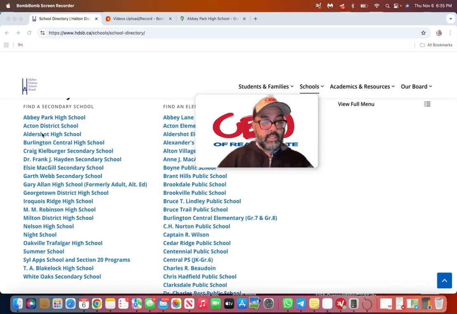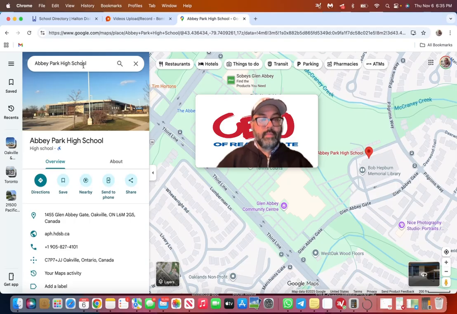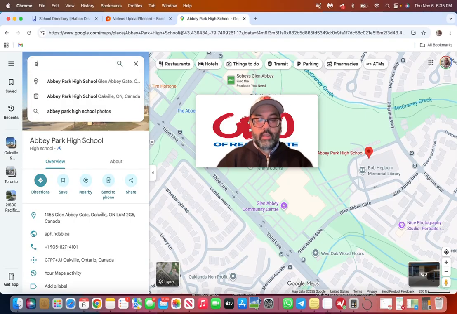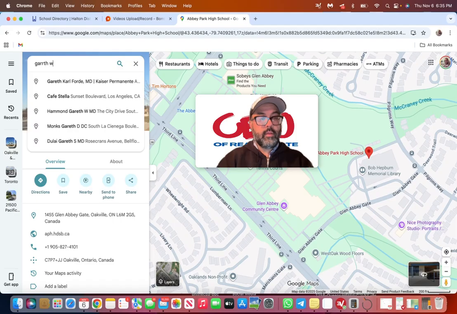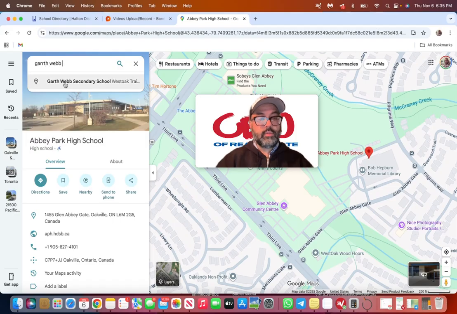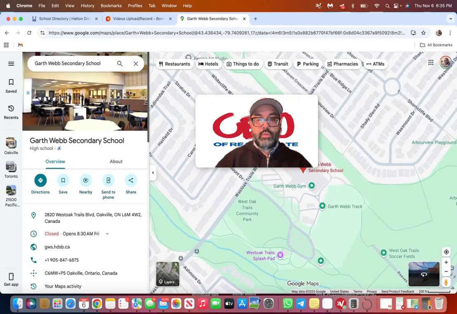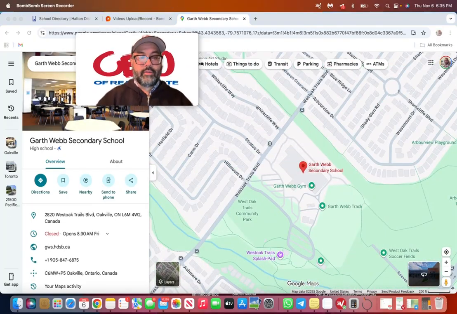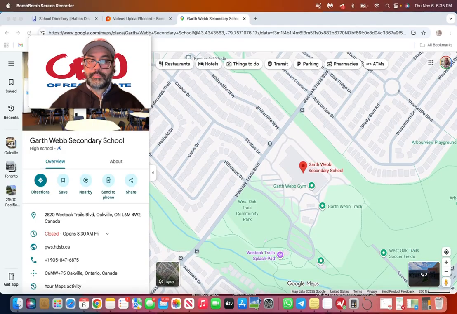The next high school here, let's take a little gander. So no, that's in Acton, Aldershot, Burlington, no. Garth Webb. Okay, Garth Webb Secondary School, that's next on the list. I'm going to pull it up here and show you where it's located. So Garth Webb Secondary School is located in Westmount. So where is Westmount?